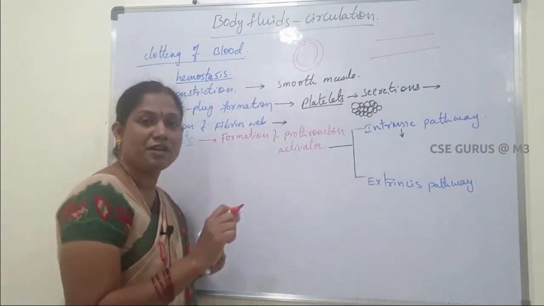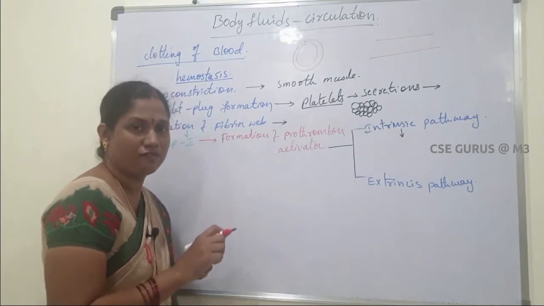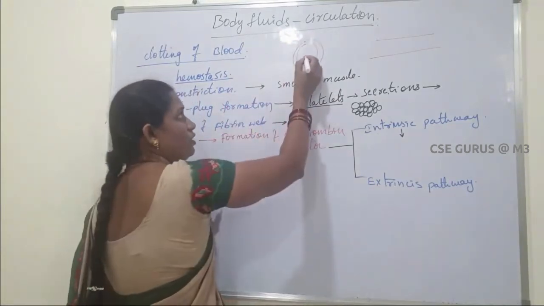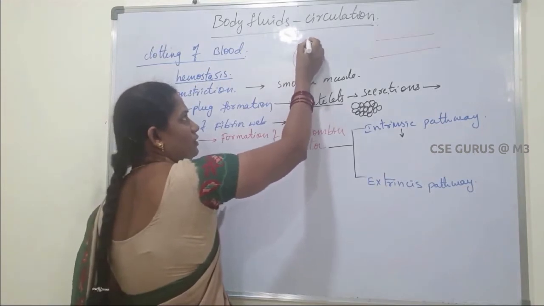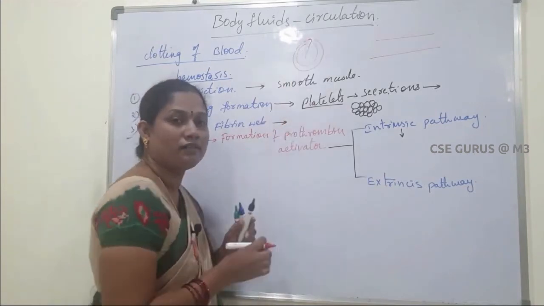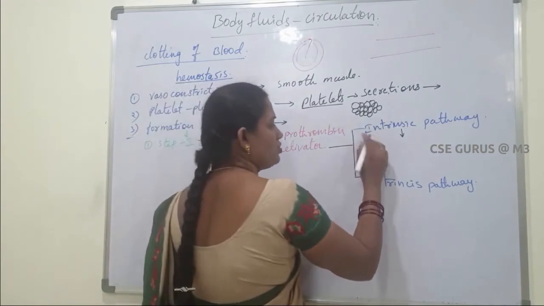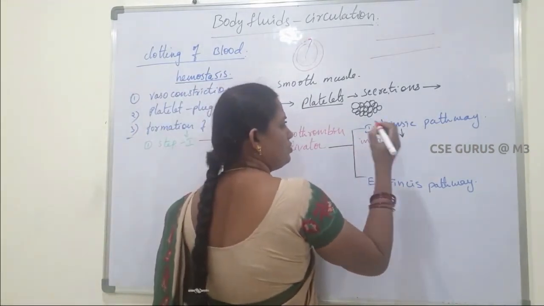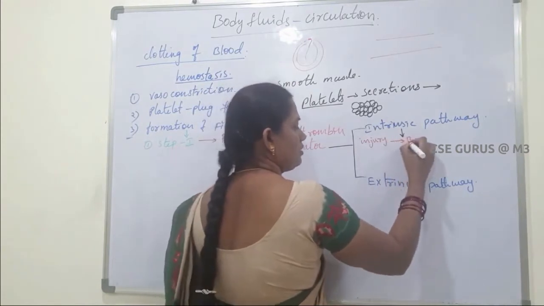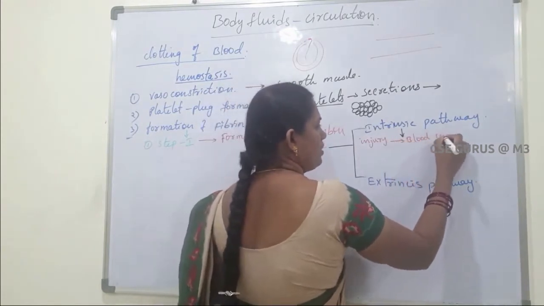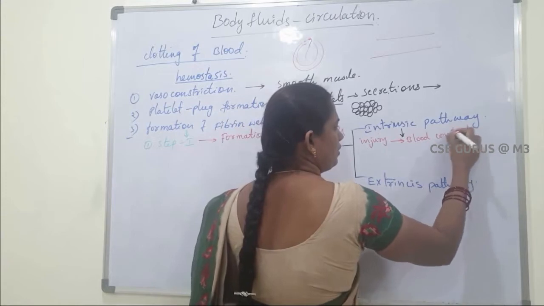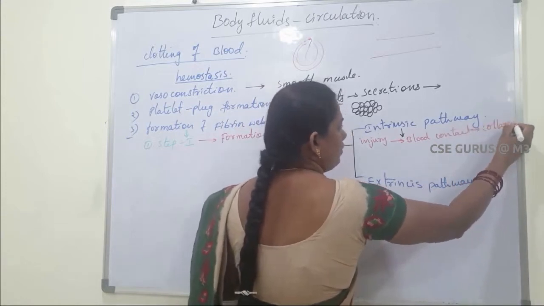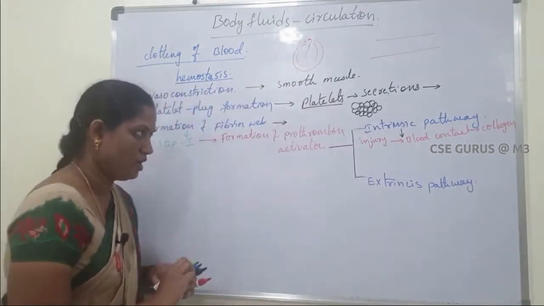The externa is made up of collagen fibers. If the blood vessel gets ruptured, the blood comes out. Whenever the blood comes in contact with collagen, that means injury. As a result, the blood contacts collagen.